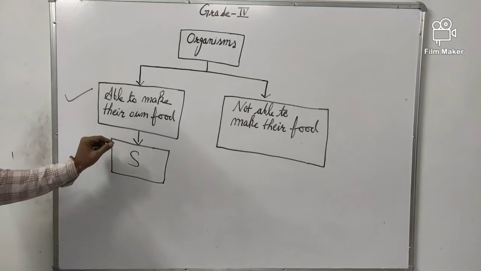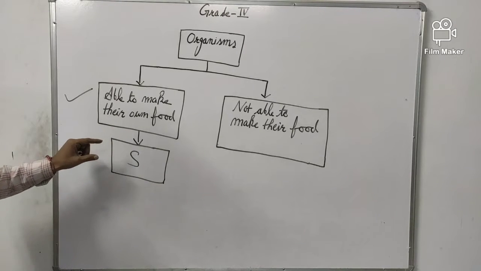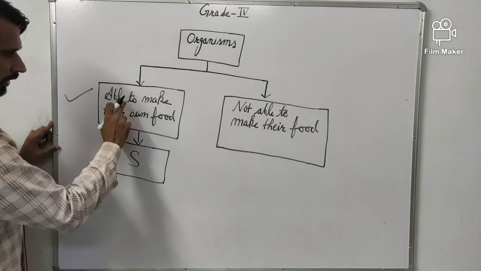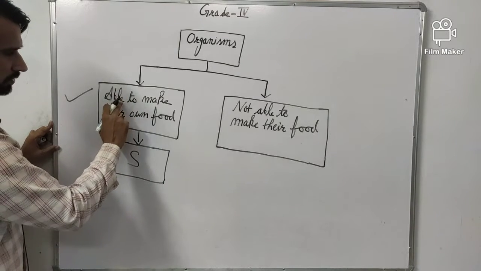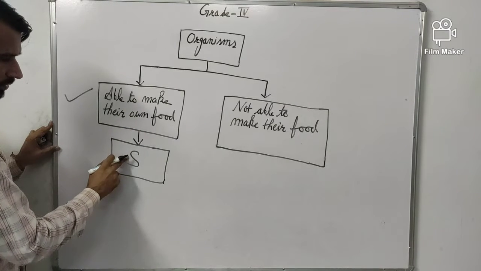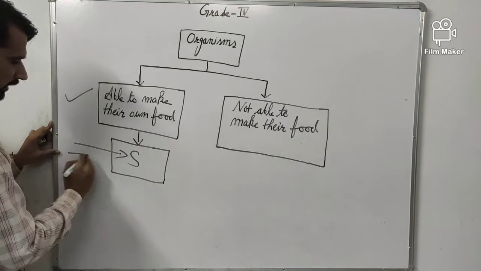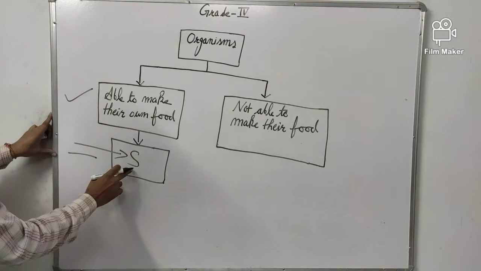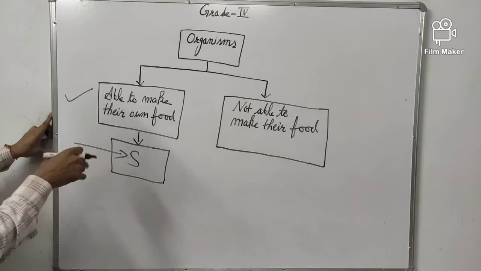Okay, S is not the name of any organism; they just suppose the organism which is able to make its own food is S. You have to find which organisms are able to make their own food, and replace that S with that organism.